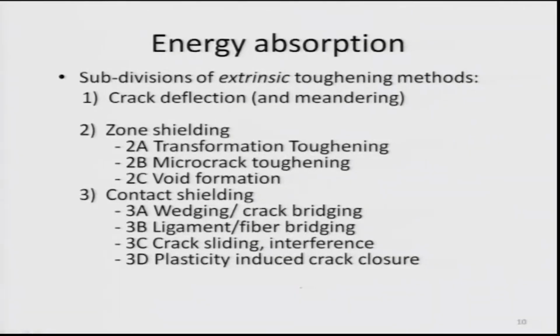You can generate, instead of one crack, a large number of microcracks. You can also have void formations. Then you can have contact shielding, like a crack can be bridged, fiber bridging is possible, crack sliding interference possible, plasticity induced crack closure is possible. Okay, so I will not be able to discuss this part at all, because it has to do with composites. Some part I will discuss, but our major discussion will be on transformation toughening.